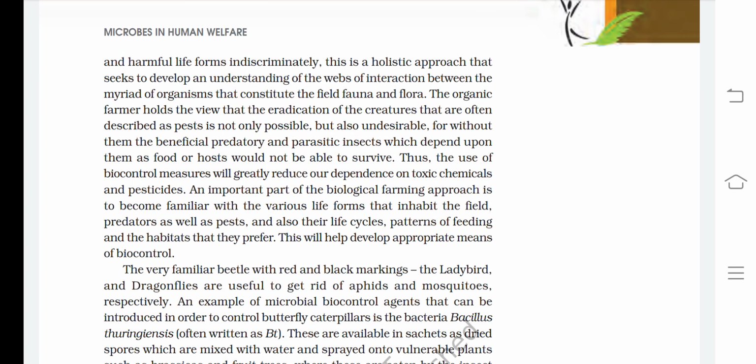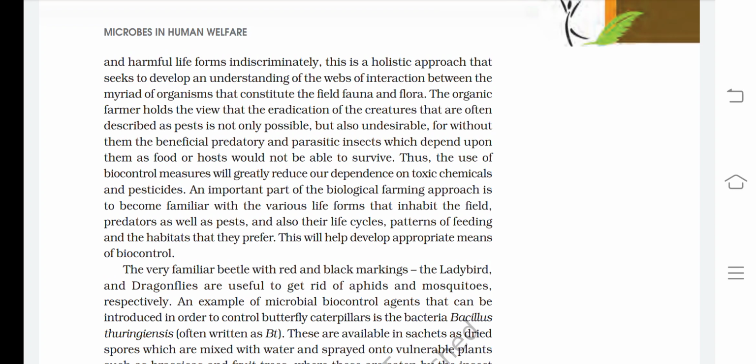indiscriminately. This is a holistic approach that seeks to develop an understanding of the webs of interaction between the myriad of organisms that constitute the field, fauna, and flora. The organic farmer holds the view that the eradication of the creatures that are often described as pests is not only possible but also undesirable, for without them the beneficial predatory and parasitic insects which depend upon them as food or host would not be able to survive. Thus, the use of biocontrol measures will greatly reduce our dependence on toxic chemicals and pesticides.